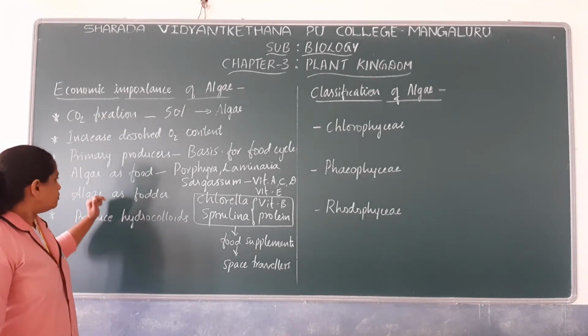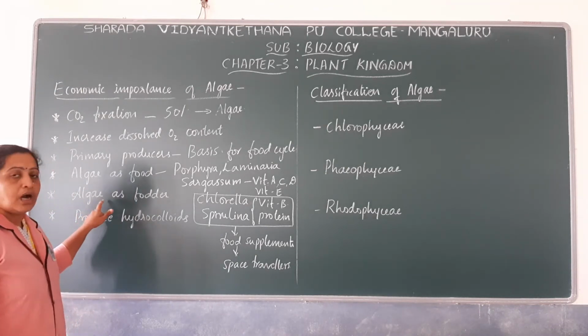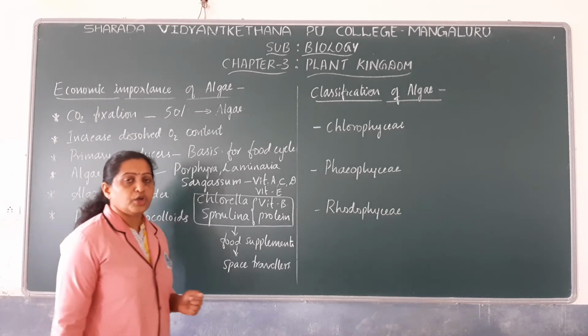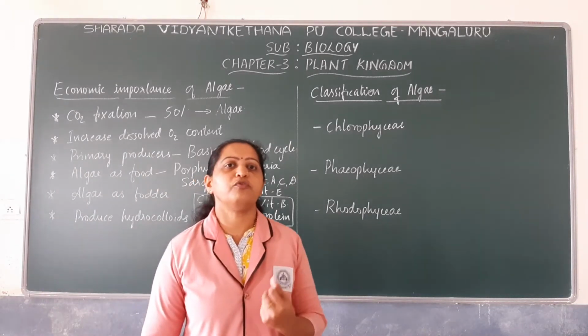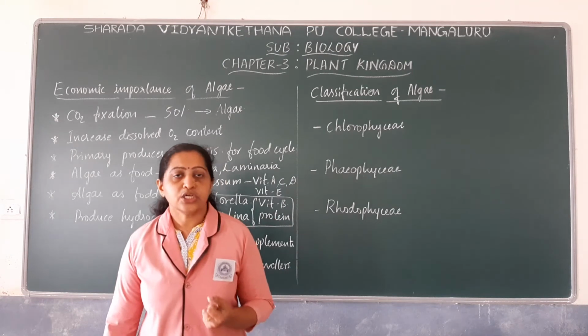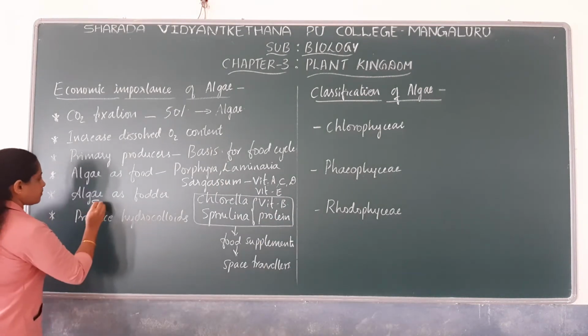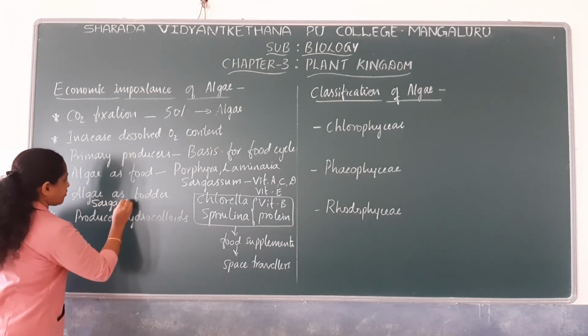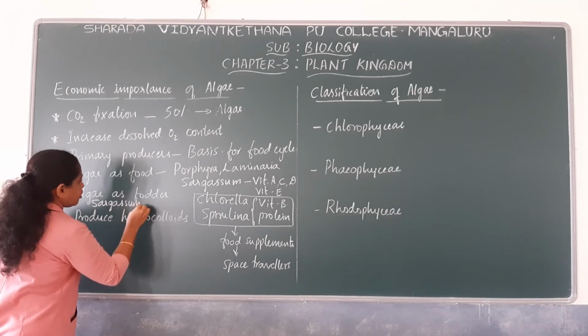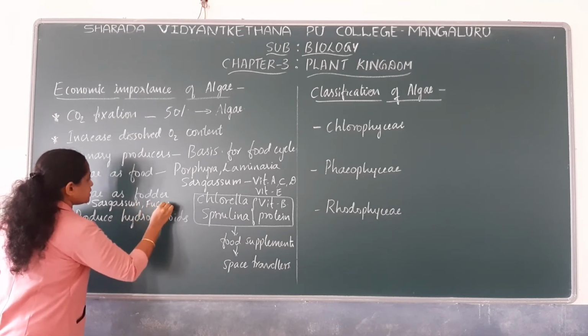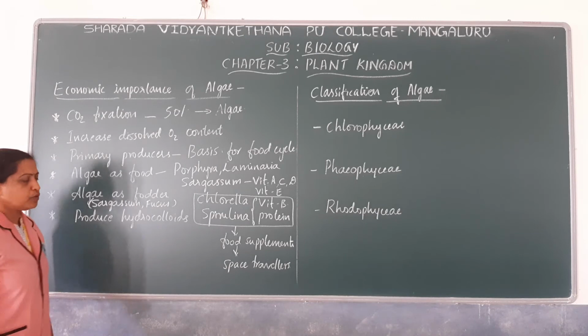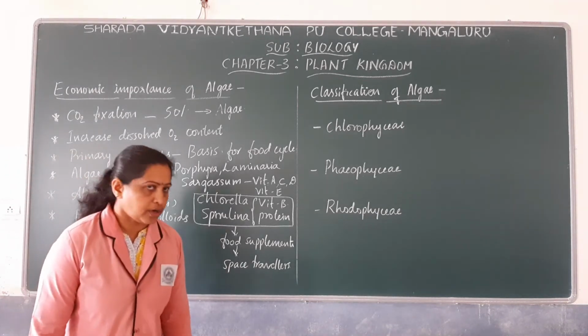Okay. Now, let us discuss algae which are used as fodder. What do we mean by fodder? Fodder is food for cattle. Sargassum and Fucus are used as fodder.